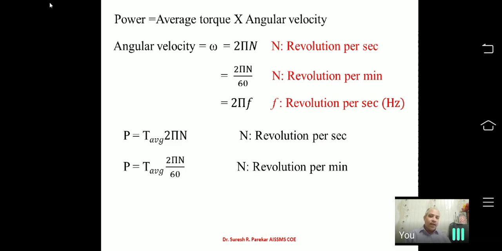Now torque, whenever we consider it in this equation, is always in newton meter, not newton millimeter. Torque in the equation of power is newton meter, and we have this as newton meter per second, and that we are going to say as joules.